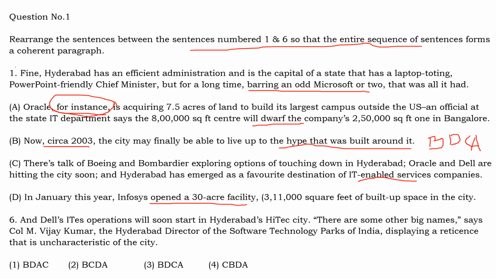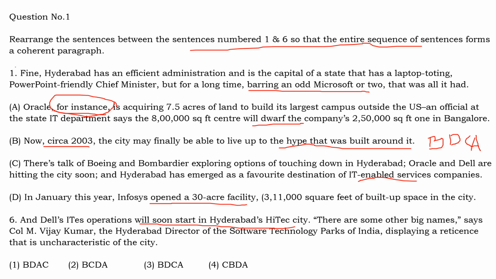And the final sentence, what is the final sentence? The Dell's ITES operation. So in C, we are talking about two IT enabled service companies, Oracle and Dell, hitting the city. Then we say Oracle, for example, has already acquired the space and Dell is going to acquire space in Hyderabad's IT city, high-tech city. So two IT-enabled service companies. First one that has already acquired the space. Then the final sentence is Dell going to acquire the space in high-tech city, and there are other big names also,